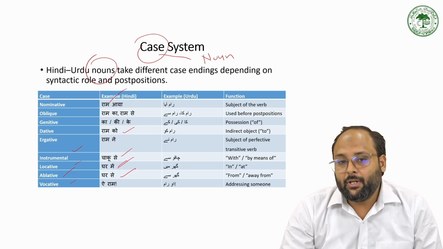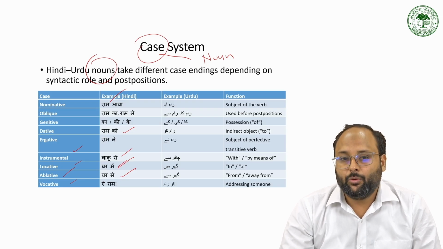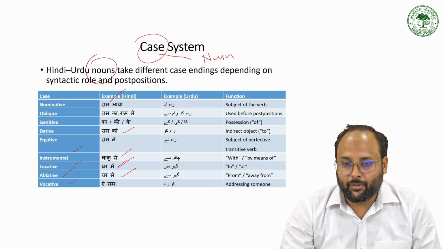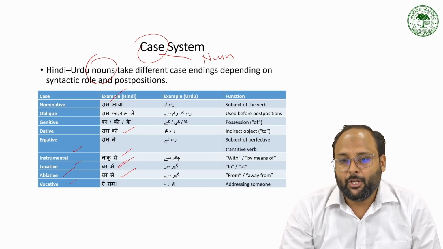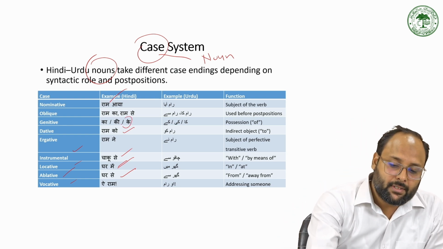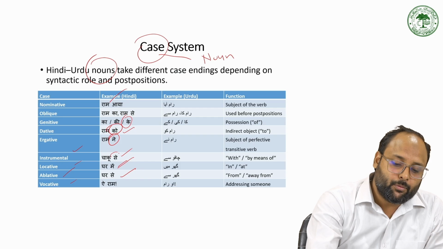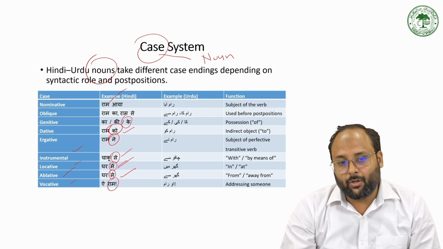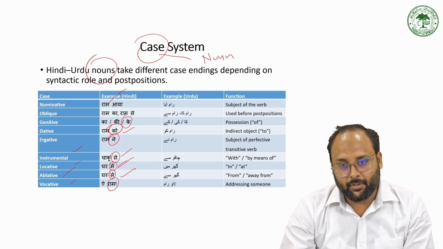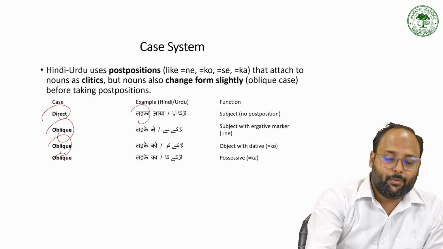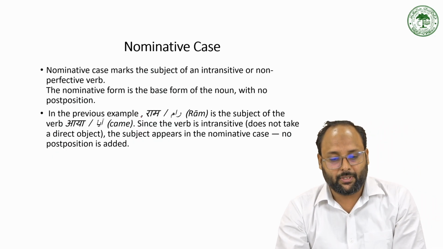So the noun takes different types of case endings or the postposition to determine their case role in the sentence. That is also one type of inflection, but it is not the inflection in the base form. This is the inflection in terms of taking the suffixes, or we can say the postposition or case marker. Different types of case, the noun takes different types of postposition. So direct case takes only the lalaka, but oblique form takes the lalake when we add some postposition.